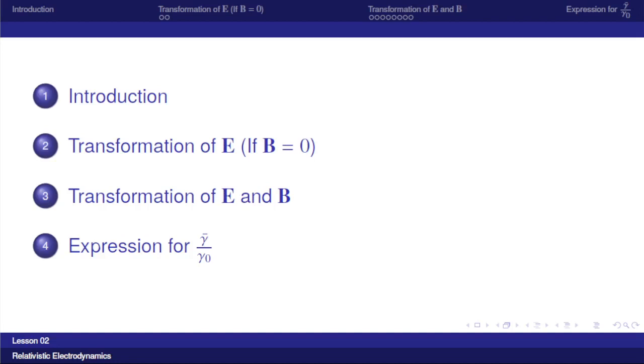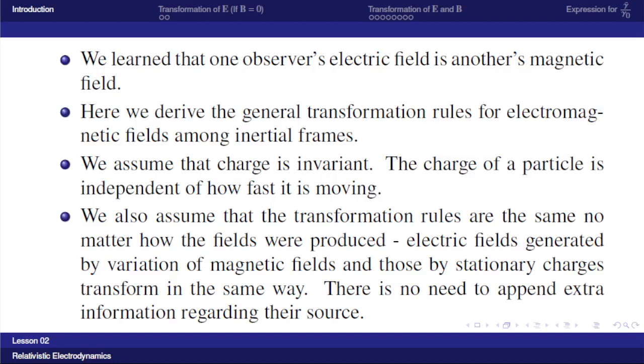The last is some mathematical steps required for the first two steps. Then, first of all, in the last class we have learned that what one observes as electric force or electric field is another observer's magnetic field. In the last session we found that in the frame S it is the magnetic force, and in the frame S bar it is the electric force between an infinitely long straight current carrying wire and a moving point charge. So here we will derive the general transformation rules for electromagnetic fields among inertial frames.